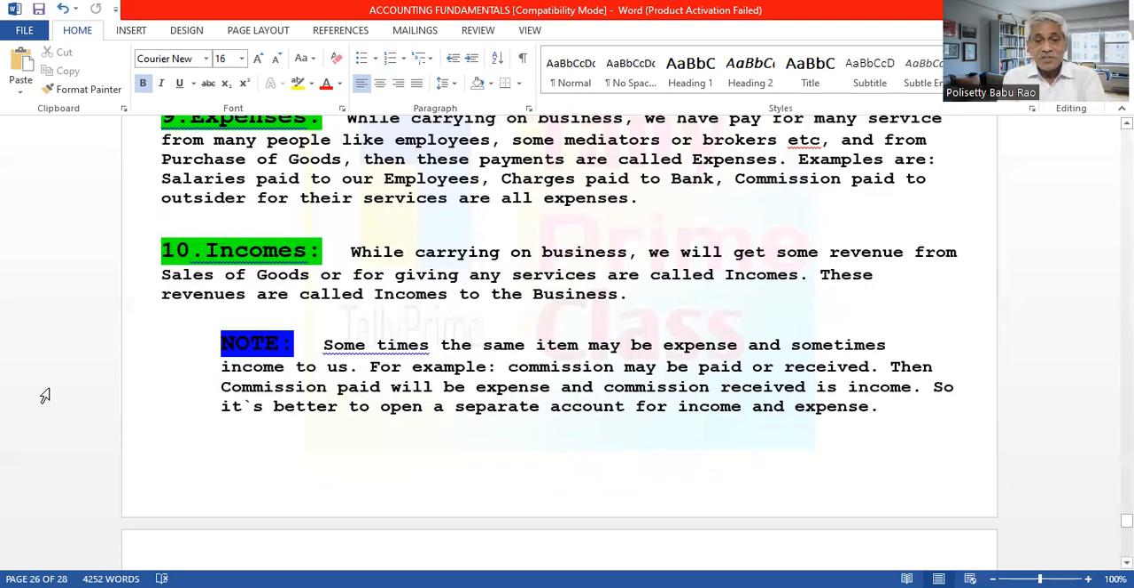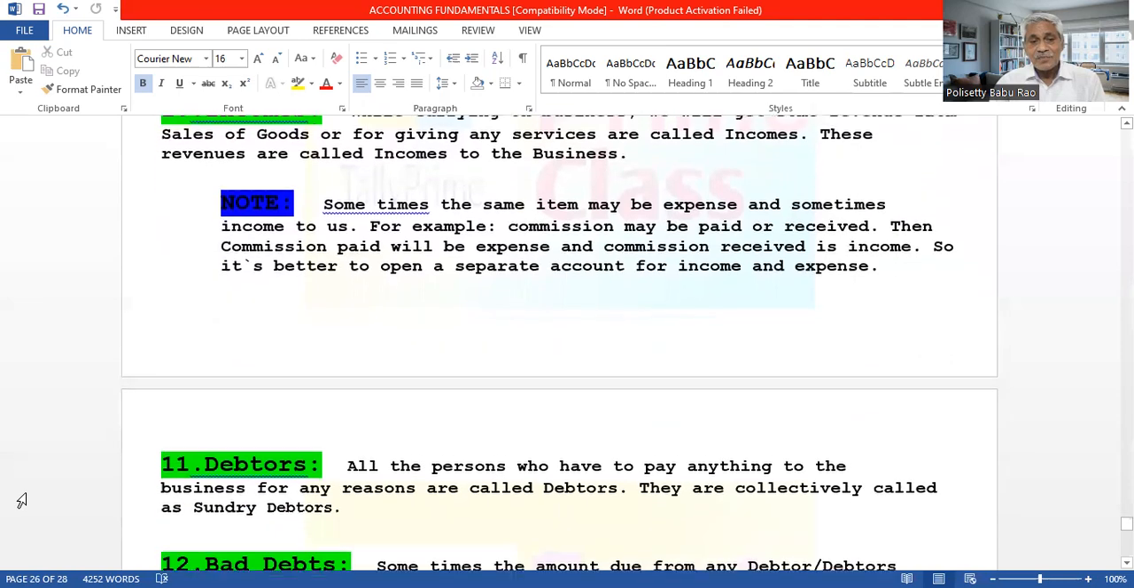Sometimes the same item may be an expense and sometimes income to us. For example, commission may be paid or received. Commission paid will be expense, commission received will be income. So it is always better to open a separate account for income and expense. For example, commission paid, separate account; commission received, separate account. Discount allowed, separate account; discount received, separate account, like this. Understand? So this is about incomes and expenses. Next.